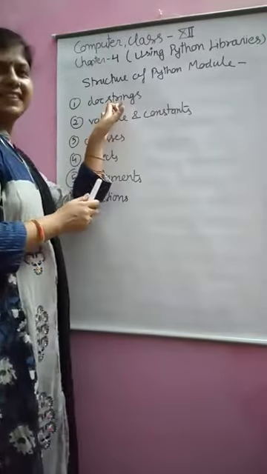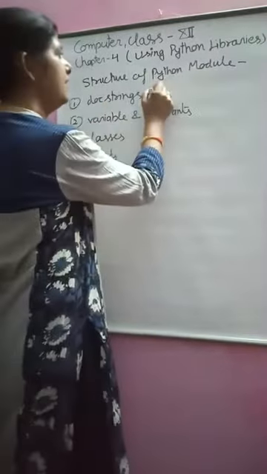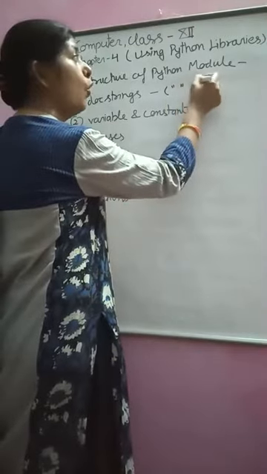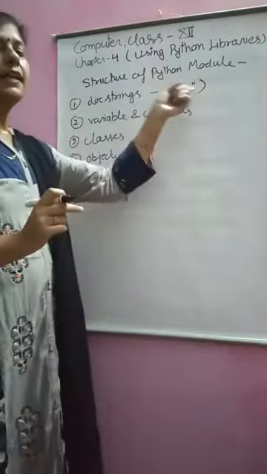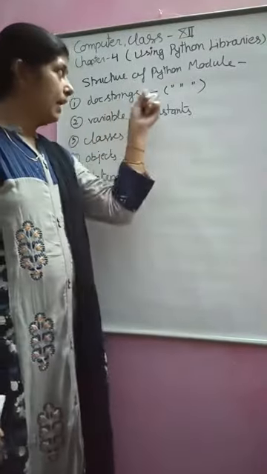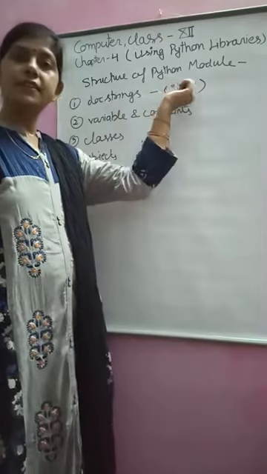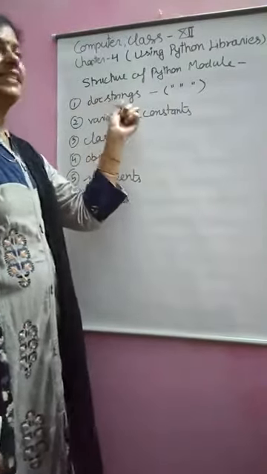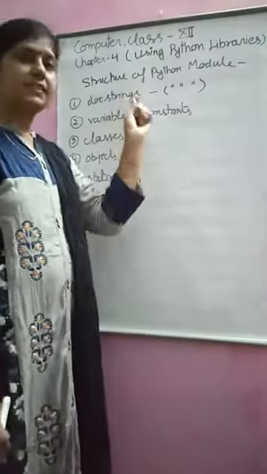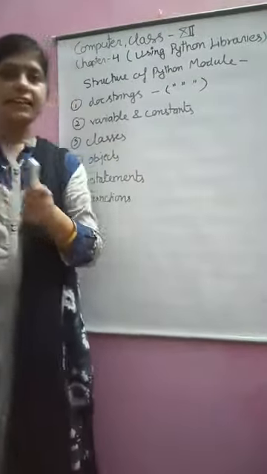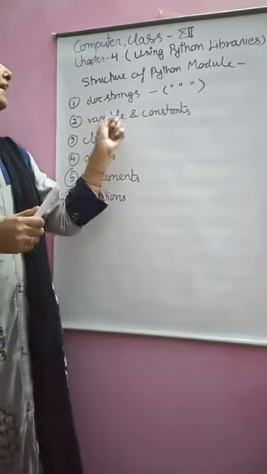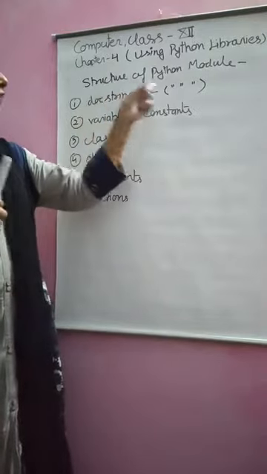First, docstring. A docstring is a line that starts with three quotes. It may be three double quotes or three single quotes, but a line starting with three quotes is called the docstring. That is the comment. Here we use the docstring. This line contains information about the variable and constant, or information.